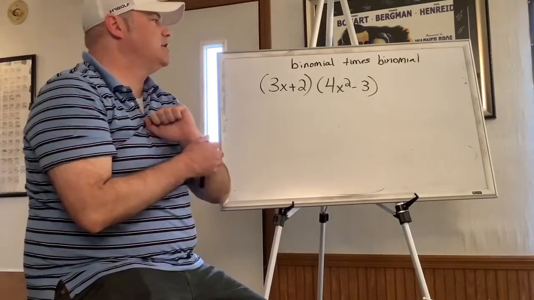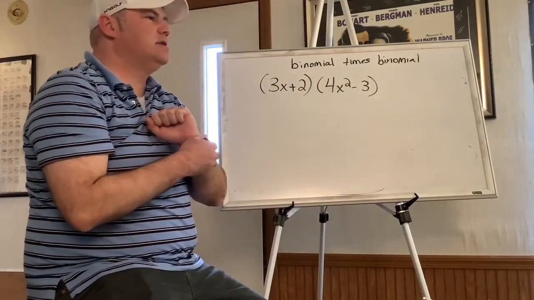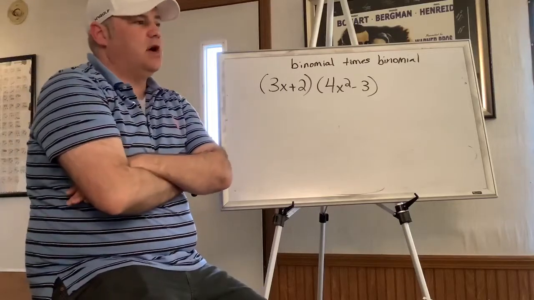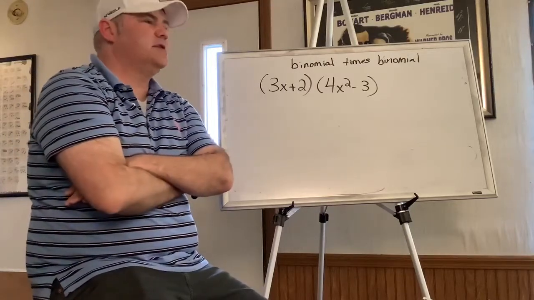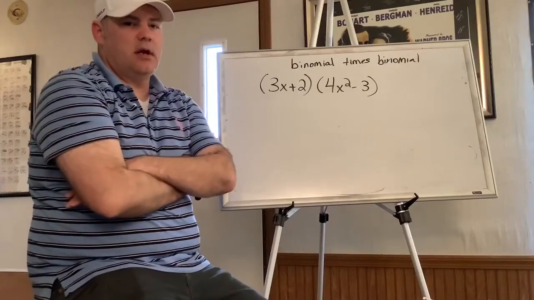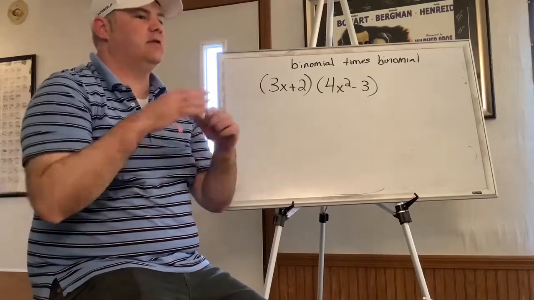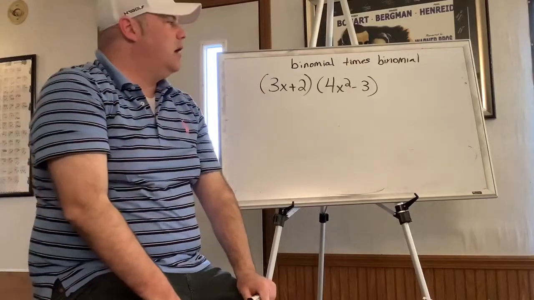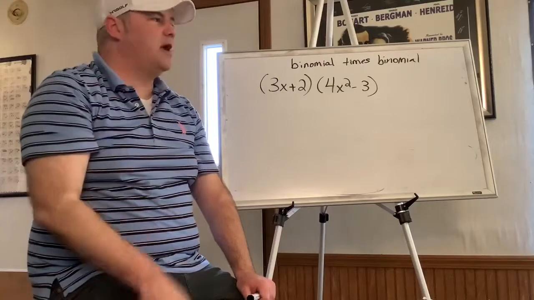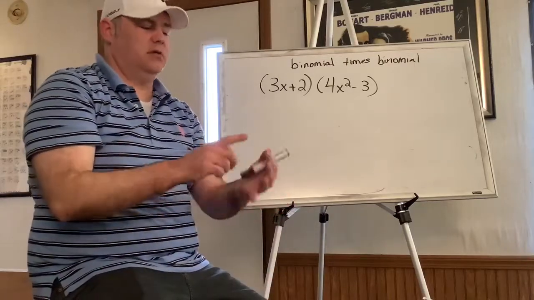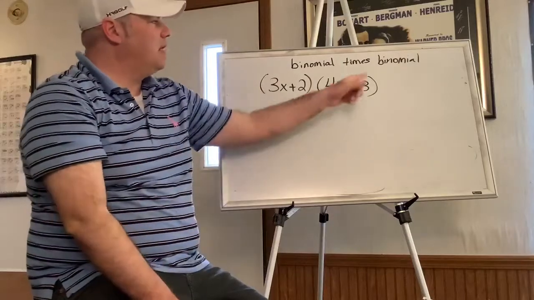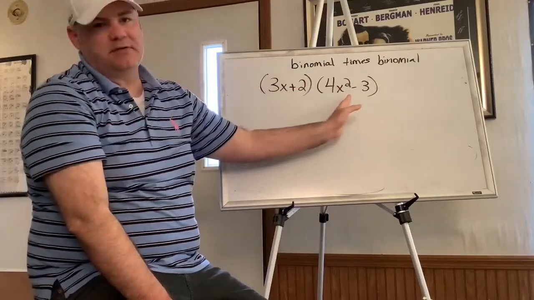So our method changes. Now, I used to teach a method, and it's still taught, and it's still a good method if you've ever seen it before. The only problem is with our time crunch where we're condensing everything and teaching everything kind of quickly, it's really not as useful. Part of that is because we could spend a lot of time going through and learning the letter of the method, figuring out why to do it, and it really only applies to binomial times binomial.